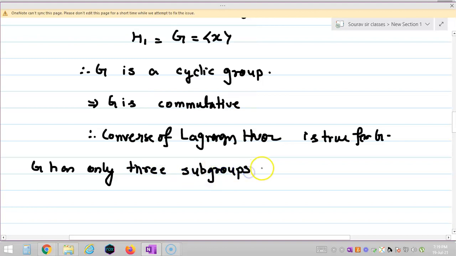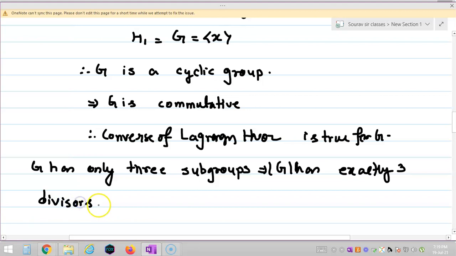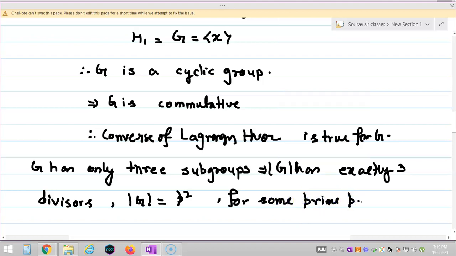It means the order of G has exactly 3 divisors, right? The number which has exactly 3 divisors must be the square of some prime p. So the order of G is equal to p squared for some prime p.